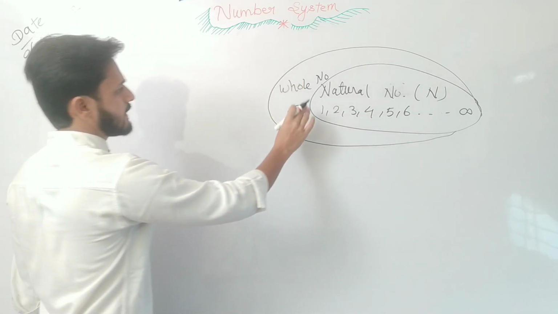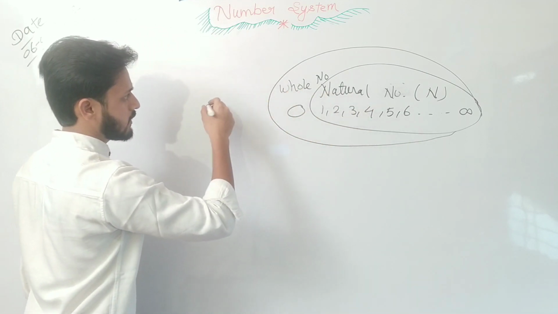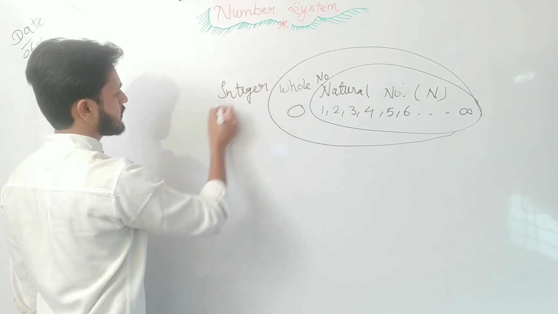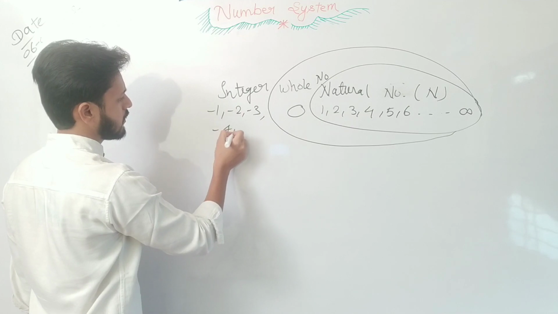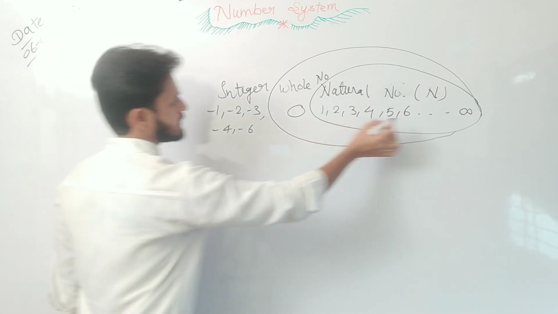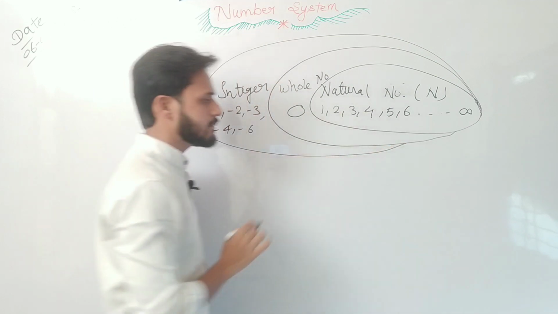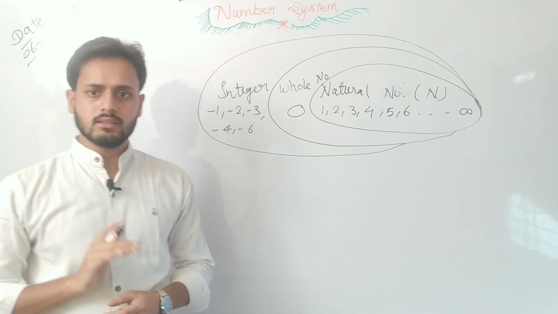If we add the negative numbers to the whole numbers, then we get the integers, like minus 1, minus 2, minus 3, minus 4, minus 6. If we add negative numbers to the whole numbers, they are called integers.